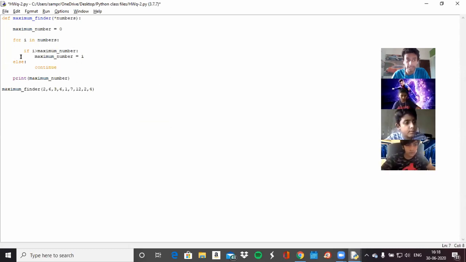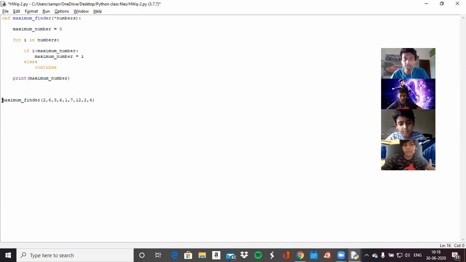So anything inside has to be indented. Just like anything in this function is indented, if you see over here. This is all indented, and this is touching the wall, which means it's not part of the function. Okay? So try that out and tell me if it's working.